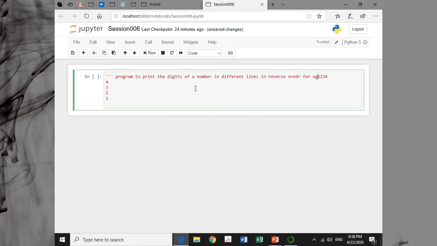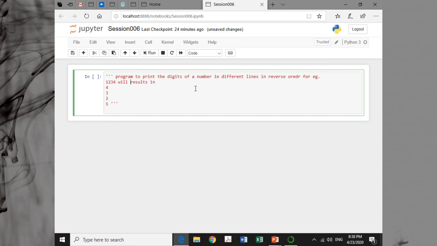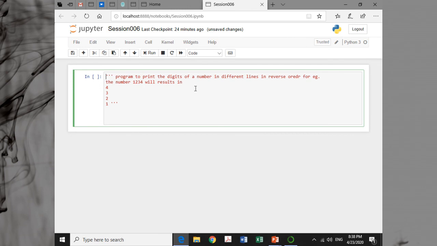For example, the number 1 2 3 4 will result in 4 3 2 1. This is a multi-line string, and since I am not using any assignment or function here, it will be treated as a comment. Okay, so first of all I have to ask a number.